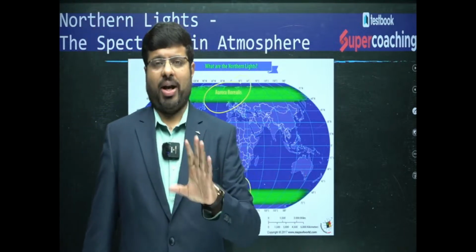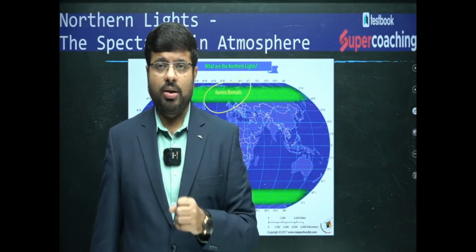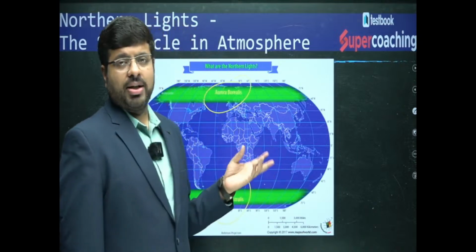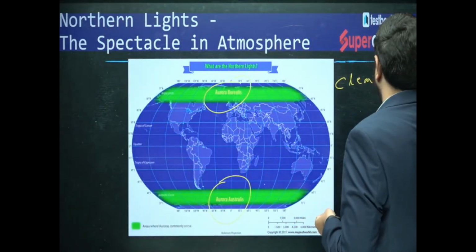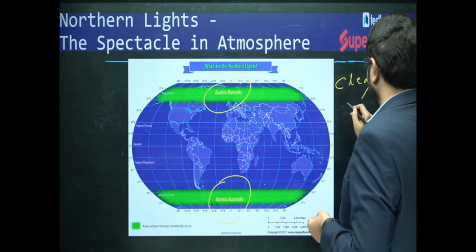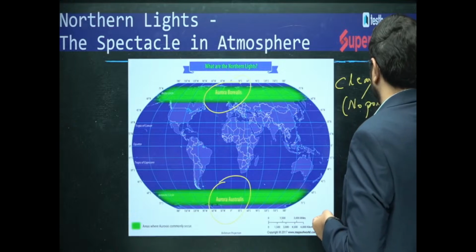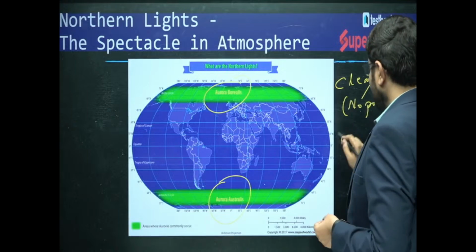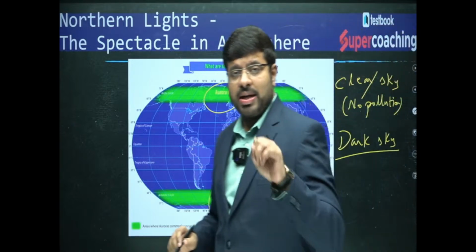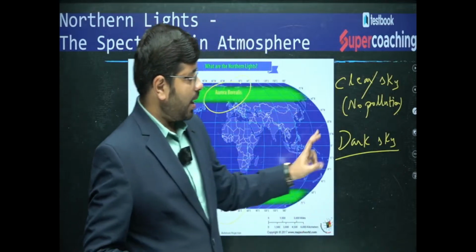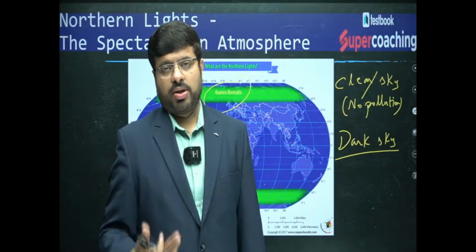there are some visibility factors. If you see it from our side, there are some visibility factors. For example, one visibility factor is that we need a clear sky, free from pollution, so I would say no pollution. And we'd also need a dark sky, where you can see such darkness, where the beautiful colors of the auroras will be visible to us.